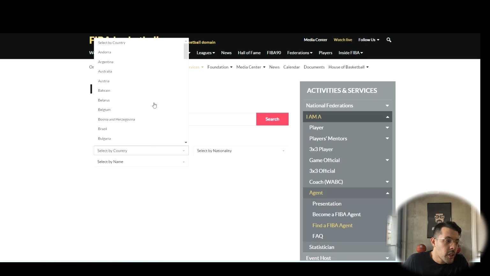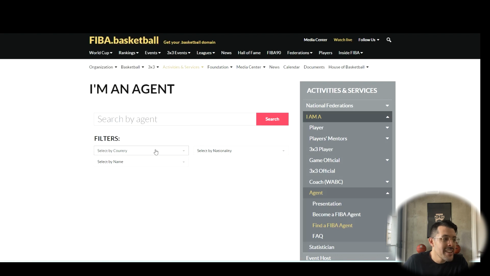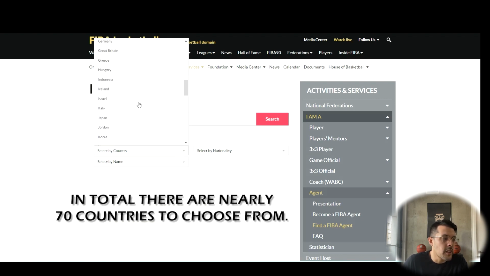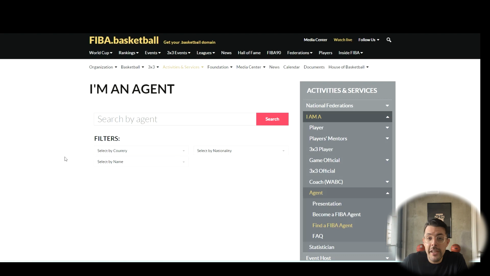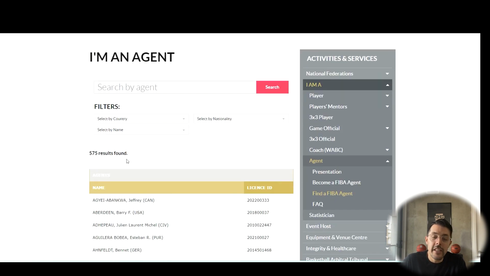So once you click on any of these, on nationality, on name, or on country, then you're going to see these drop-down menus that are going to pop up. So it has all of the different countries in which FIBA agents are listed in the world. Another way that you can do if you're not picky about what agent you want to work with, you can just go right here beside search by agent and click search. And that's going to have all of the agents that are listed in the database currently.